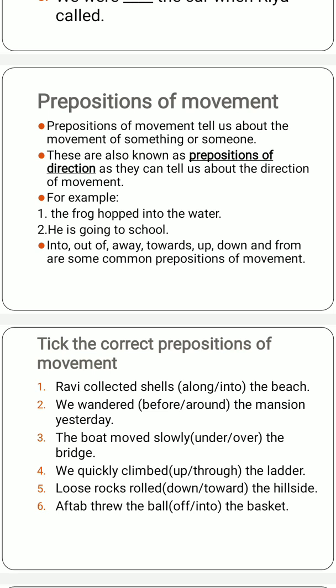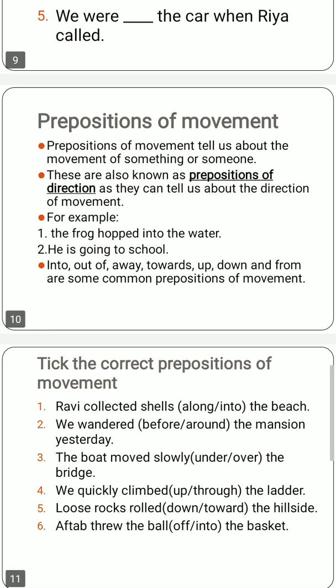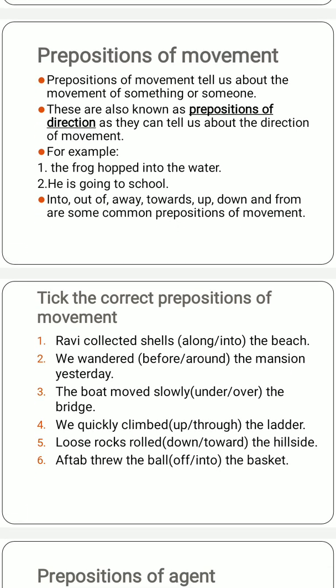For example, the frog hopped into the water. "Into" means pani ke andar. Direction of movement, inside the water, into the water. He is going to school. We know he is going to school. "To" is used as a preposition of movement, and it describes the direction of his movement, because he is walking towards the school. So "to" shows the direction of movement of that person. Various prepositions of movement are into, out of, away, towards, up, down and from. These are the common prepositions of movement.